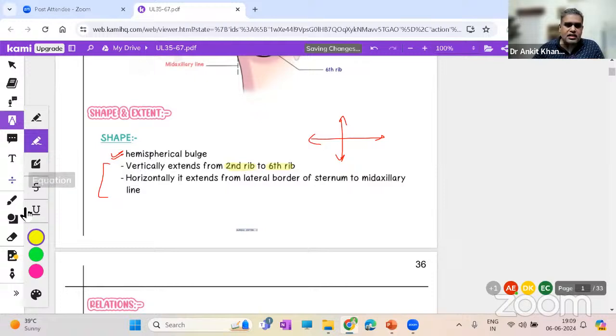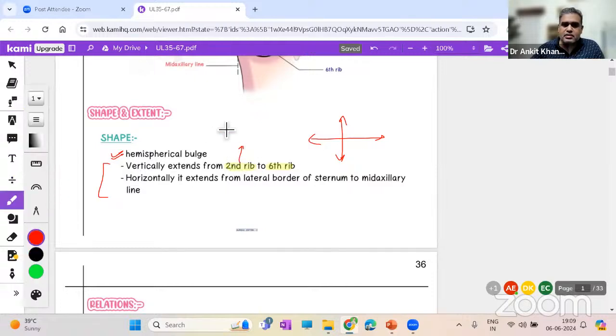And as we have discussed, how is the second rib counted? You just have to look for the sternal angle, which we discussed in the bones in general anatomy. The sternal angle is the joint between the manubrium and the body of the sternum. At the sternal angle, we have the second rib. So vertically it goes from the second to the sixth rib, and horizontally it goes from the lateral border of the sternum to the mid-axillary plane. That is the normal developmental extent.